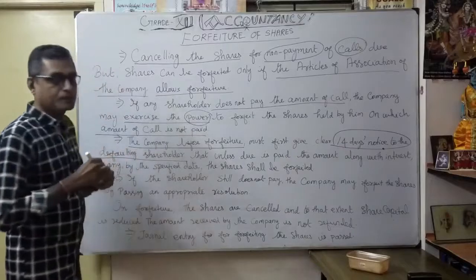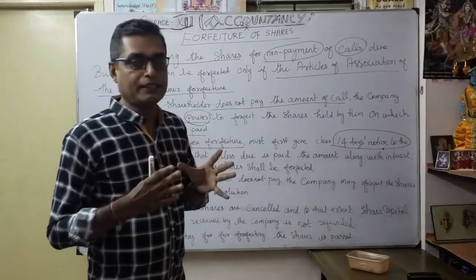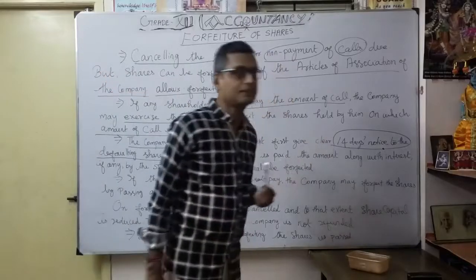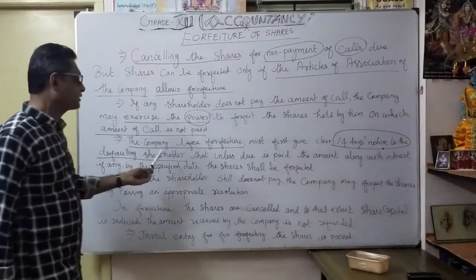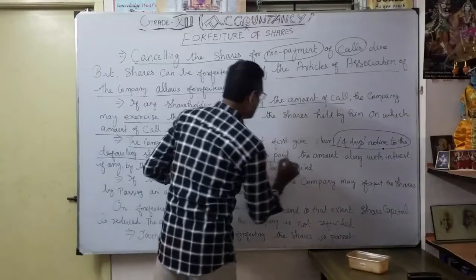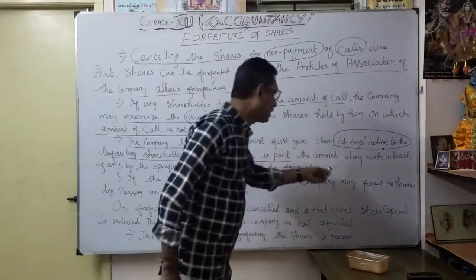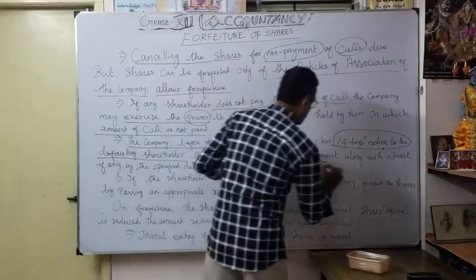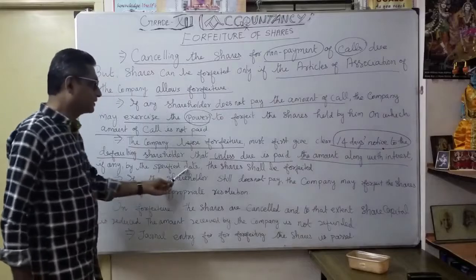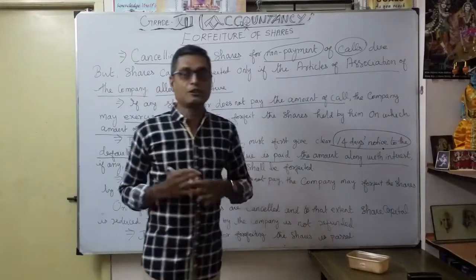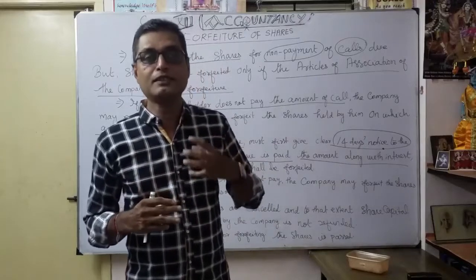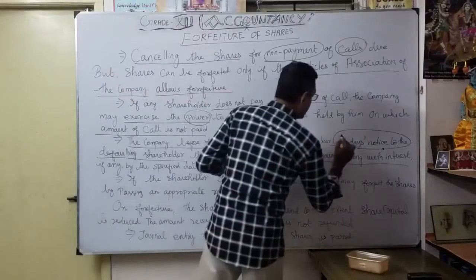They give a waiting period for the company to collect the first call or second call. How many days? 14 days notice to the defaulting shareholder that unless the due amount is paid along with the interest, if any, by the specified date, the shares shall be forfeited. So here, the very important point is they give the time, the permission, the time duration. How many days? 14 days.